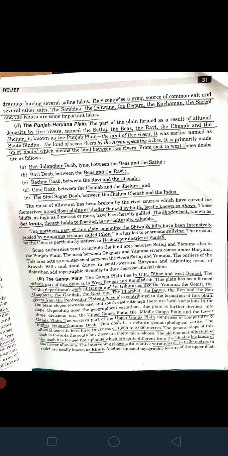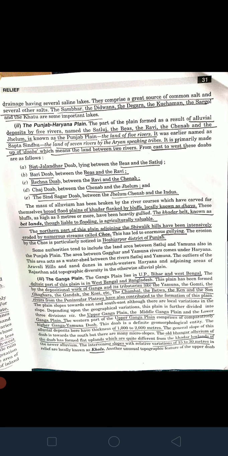Okay. The most important things are there. Then this mass of alluvium has been broken by river courses. See, being drained by 5 rivers does not only give it benefits, but there are also some drawbacks, which are that the rivers have carved for themselves broad flood plains of Khadar, flanked by bluffs locally known as Dhaya. These bluffs, as high as 3 meters or more, have been heavily gullied.